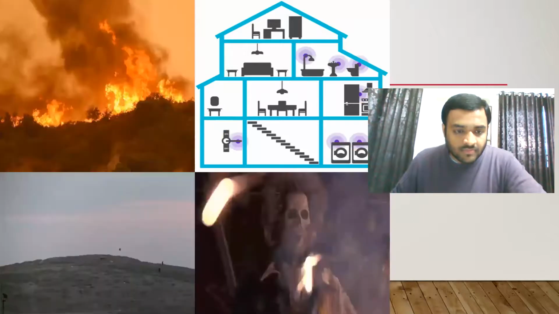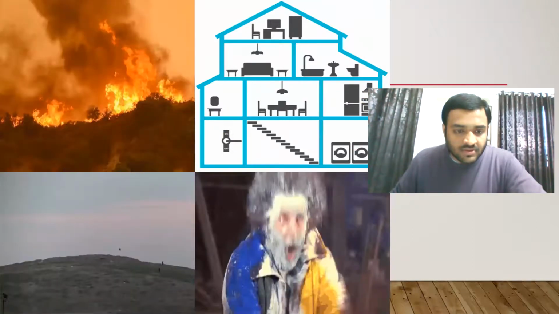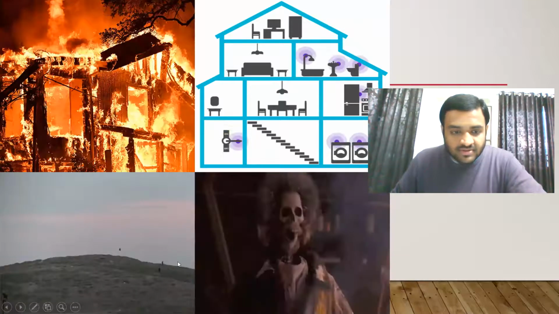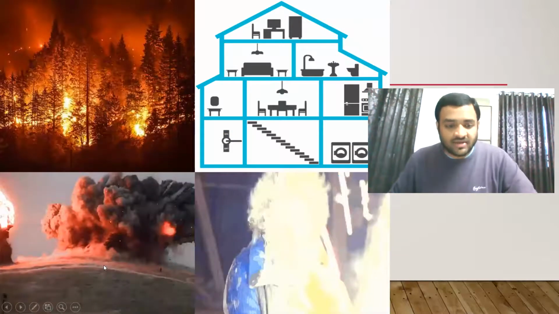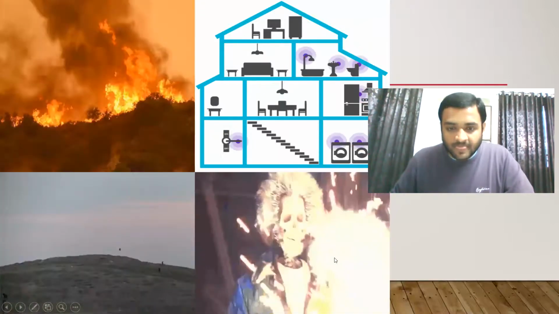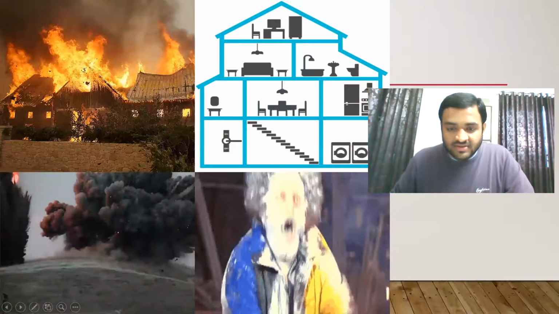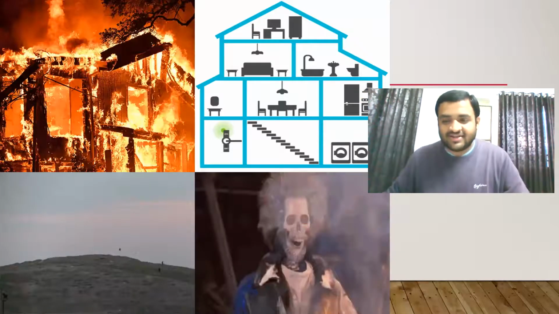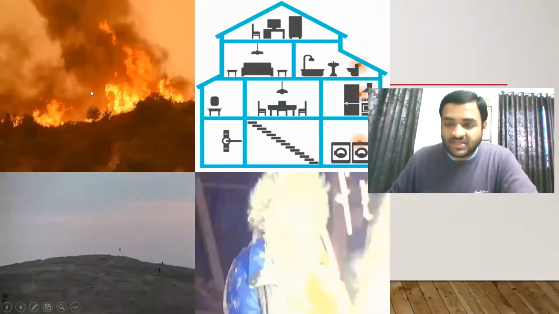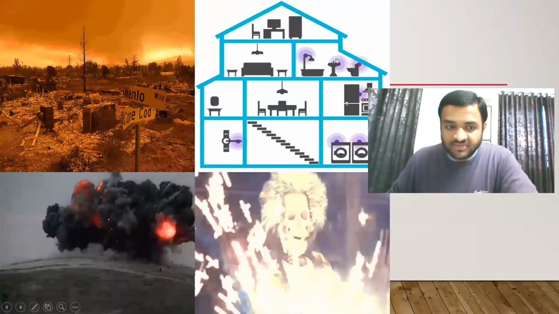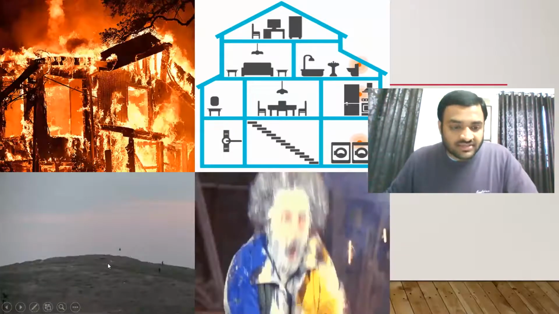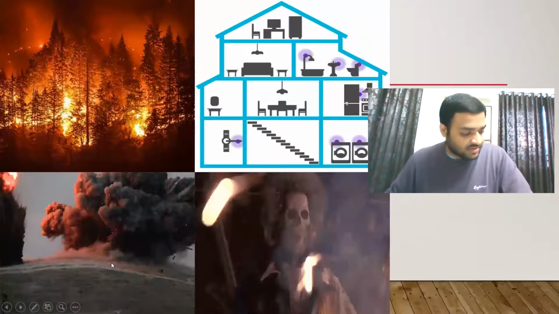Volcanic eruption. Okay, and here? No, bomb. It's a bomb. Yes, it is. They are bombing that site. Here? Power fluctuation. Electric shock. Okay, so this is fire damage. This is water damage. We can say a natural disaster or bomb threat.